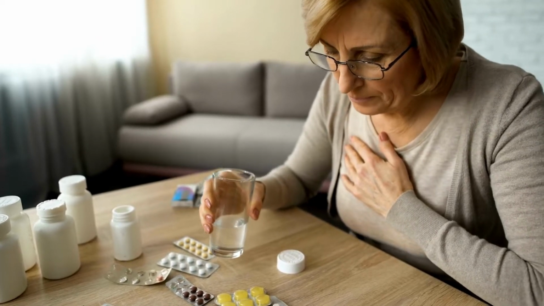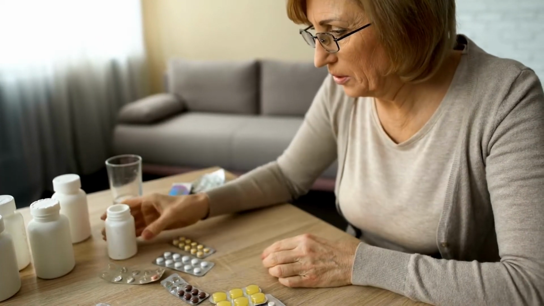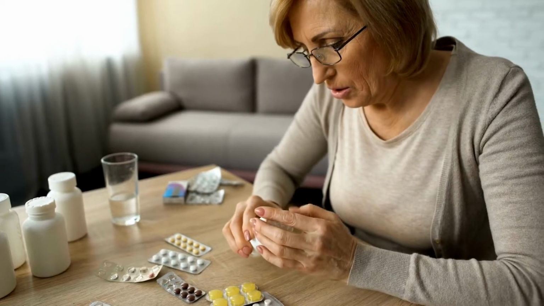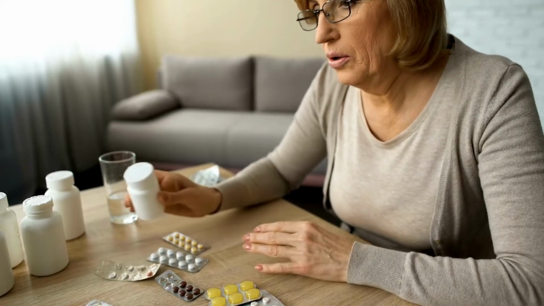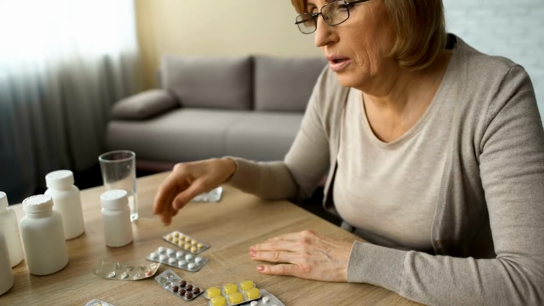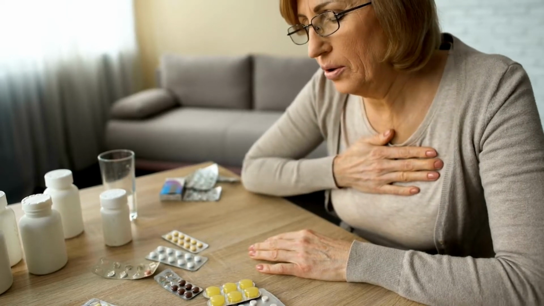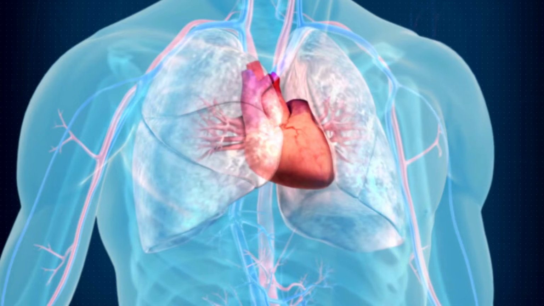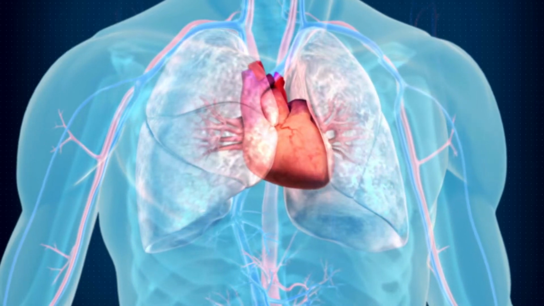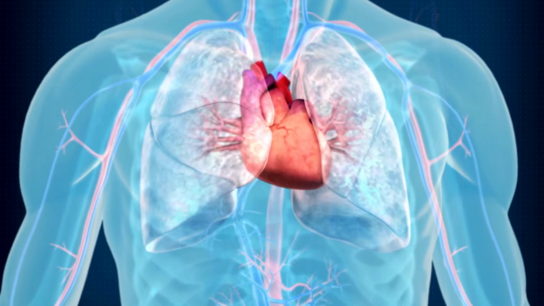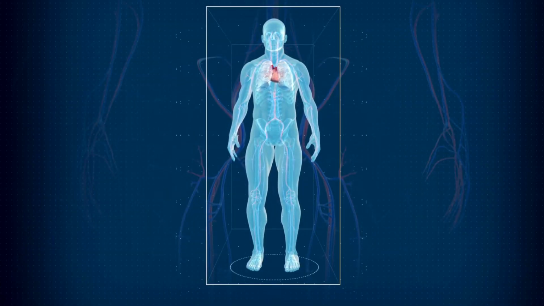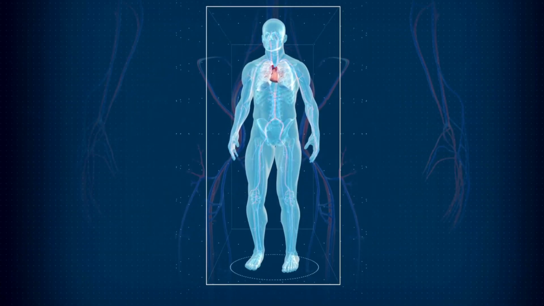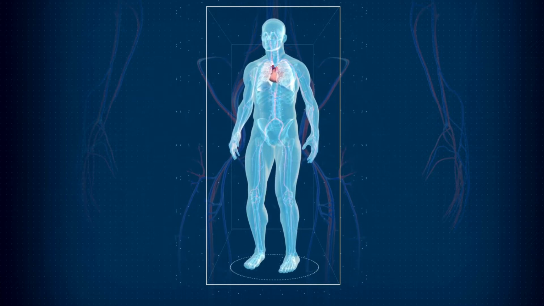Dangers of diabetes. Uncontrolled or poorly managed diabetes can lead to a range of serious complications, including: 1. Cardiovascular diseases. People with diabetes have an increased risk of heart diseases such as heart attacks and strokes. 2. Kidney disease. Diabetes can damage the kidneys, leading to kidney failure. 3. Eye problems. Diabetic retinopathy is a complication that affects the eyes and can lead to blindness.